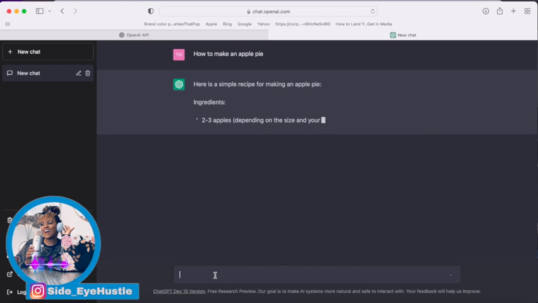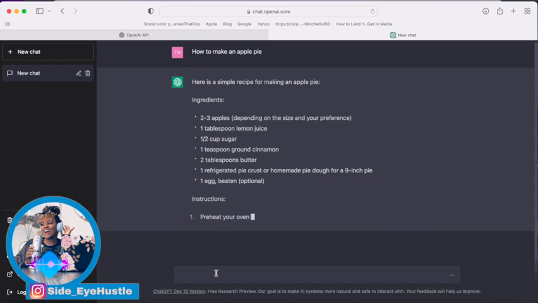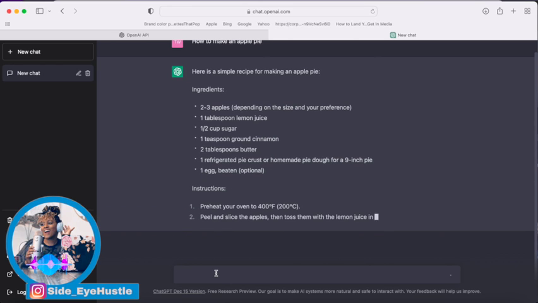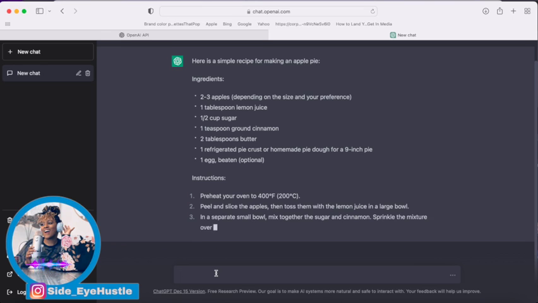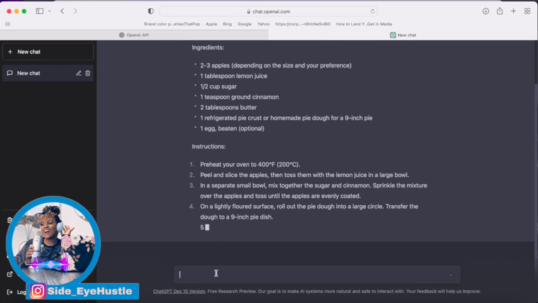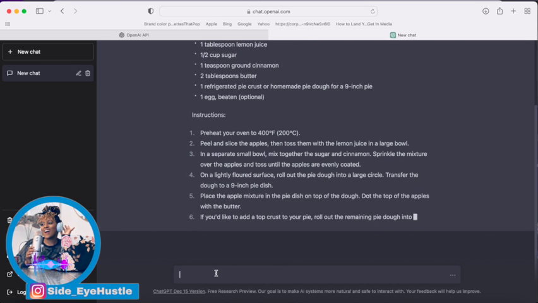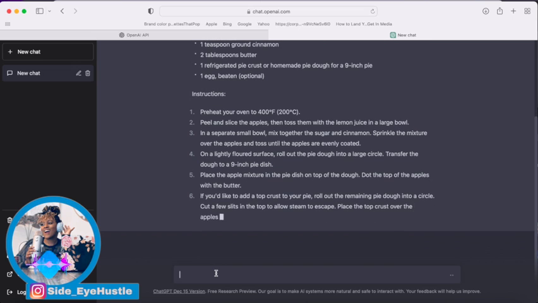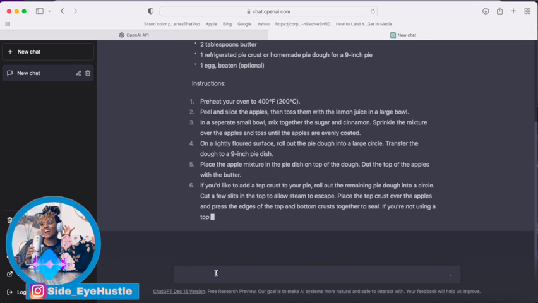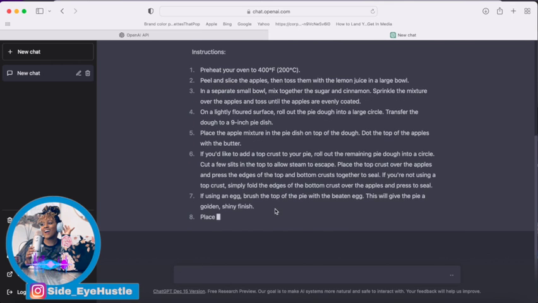I asked, how do you bake an apple pie, or how do you make an apple pie? And now ChatGPT is answering that question, and it's giving me a completely detailed list and description of what I need to do. So this is the full instructions that I have from start to finish on actually baking an apple pie. What I like about ChatGPT is the simple fact that everything that you're getting is going to be itemized, or it's going to be listed out, so you're able to kind of just extract that information and plug it in to whatever you may need to plug it in.